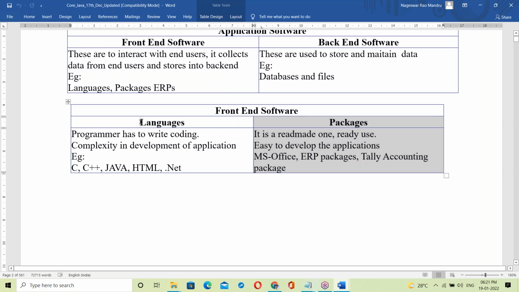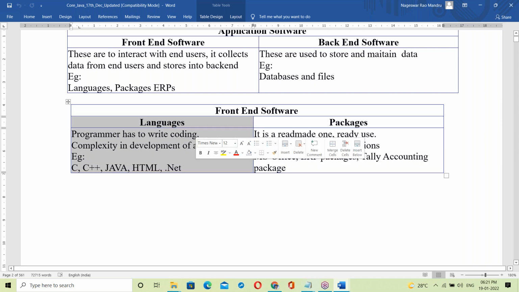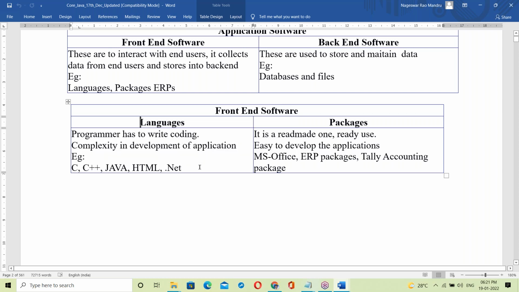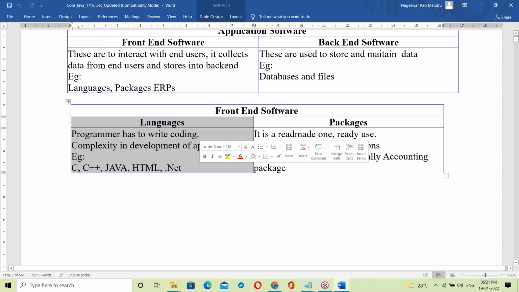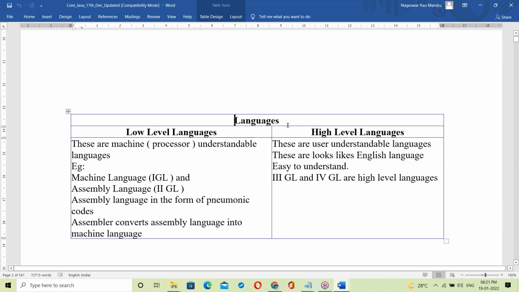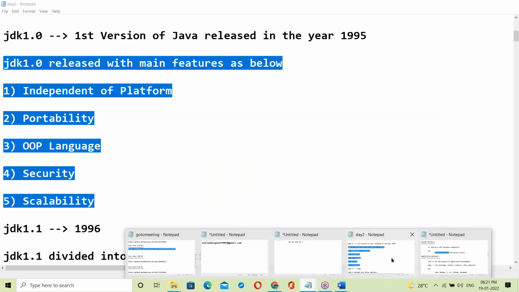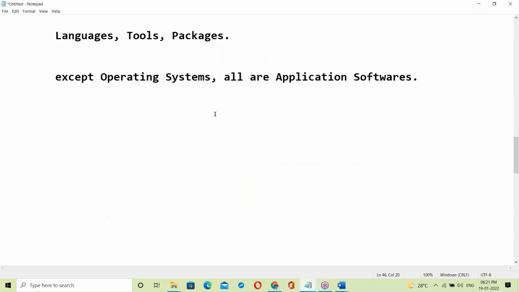Next, languages. In a language, we should write the coding. Java comes under languages. So Java is a language. So let us move to languages. Next topic is languages.